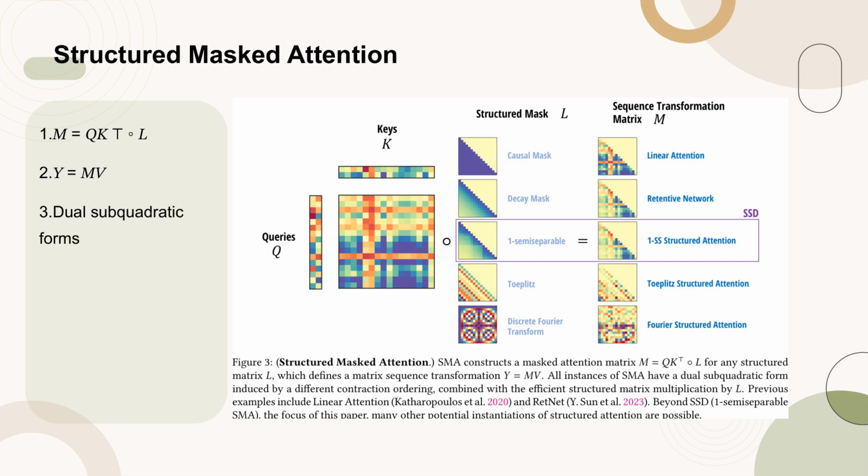The figure highlights that all instances of SMA have a dual form that allows for subquadratic computation, achieved by changing the order of tensor contractions and leveraging efficient matrix multiplication. Examples of this approach include linear attention and RetNet. The figure also suggests that beyond the one-semiseparable SMA, which is the focus of this paper, there are many other potential structured attention models that could be explored.